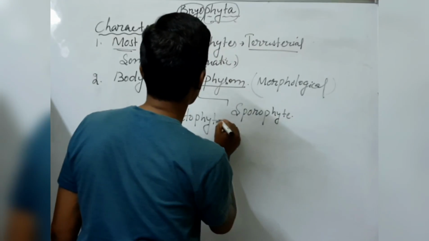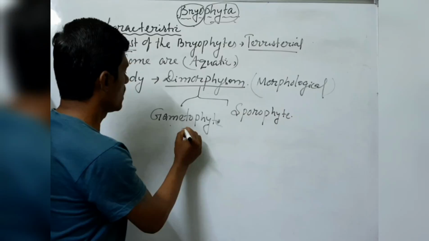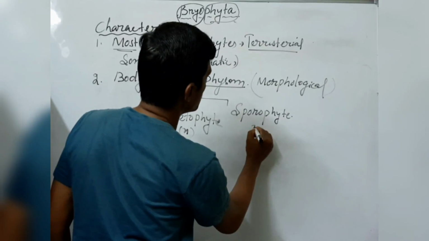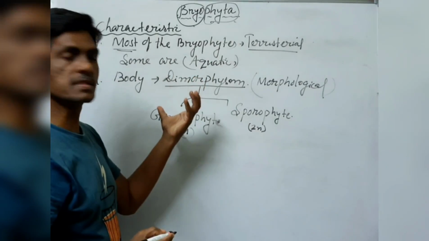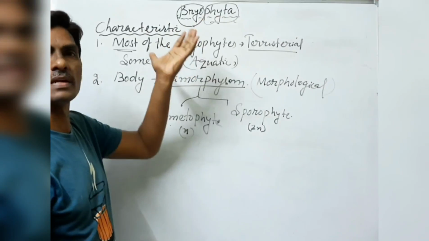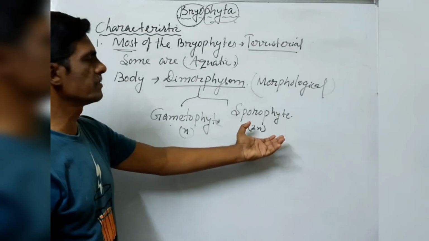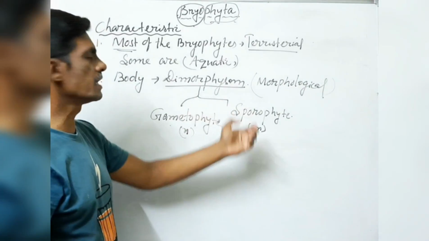So the difference is gametophyte and sporophyte. Gametophyte means the haploid cycle will be continued, and sporophyte means diploid. So in bryophytes, what happens? Alternation of generation is a characteristic feature of bryophytes. Alternation of generation means it first starts with the gametophyte and ends with the sporophyte, and the sporophyte again continues with the gametophyte. The continuation should be there.